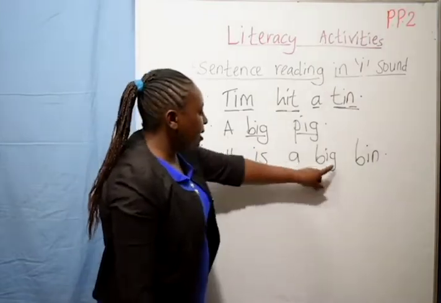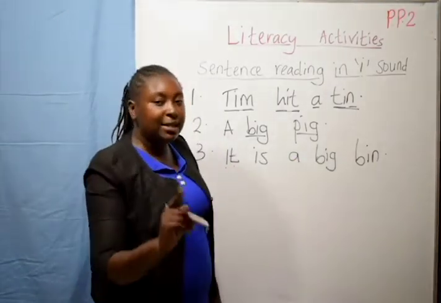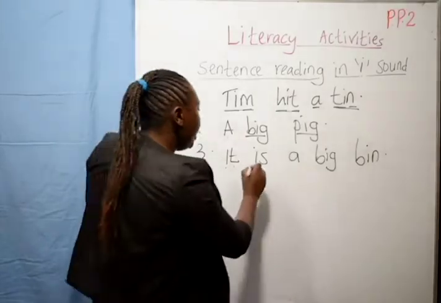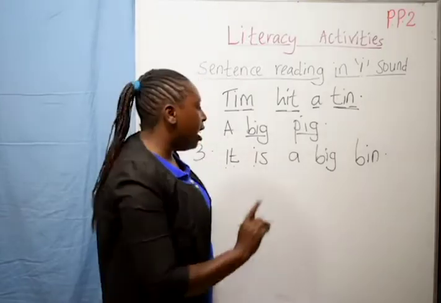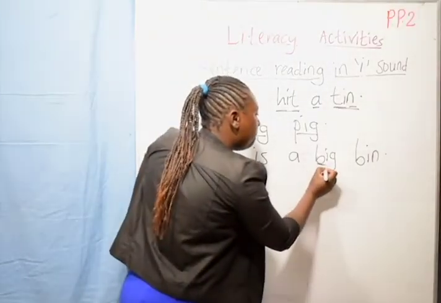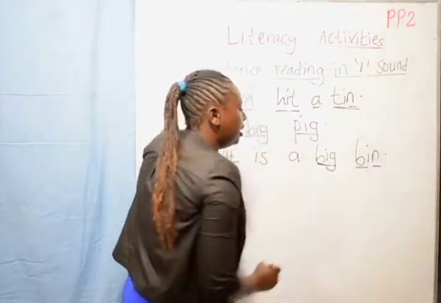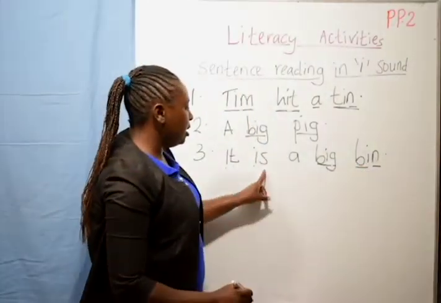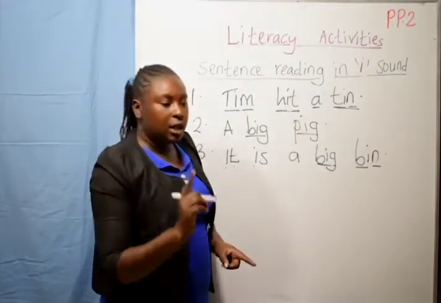Both the words here, can you look? It is a two-letter word, but it still has E. Is also a two-letter word with E sound. And then we have big, and then bean. It is a big bean.